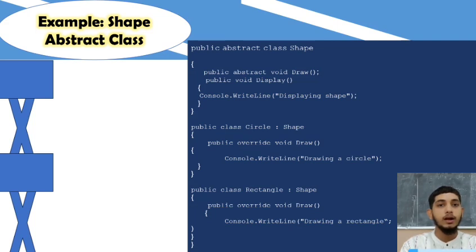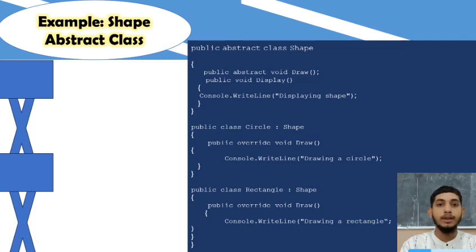So, the very first line of the code is public abstract class Shape. This line declares a class called Shape as an abstract class. As I said, an abstract class serves as a template for other classes and cannot be used to create objects directly. The next line, public abstract double GetArea. This line declares an abstract method named GetArea, and it has no code inside it. It's just a placeholder. Any class that inherits from Shape must provide its own version of this method.